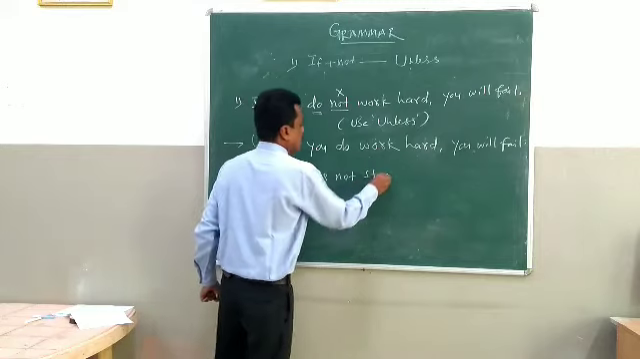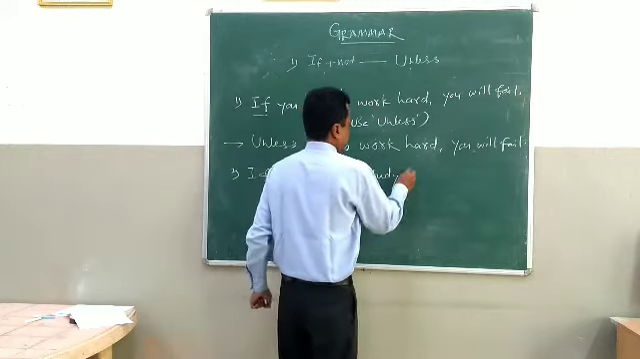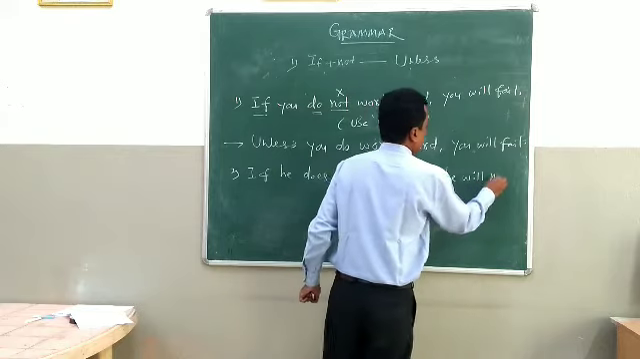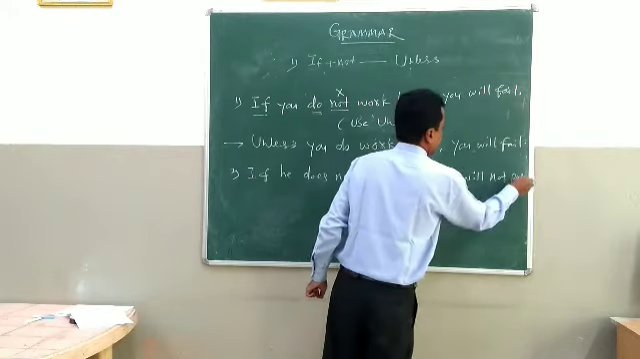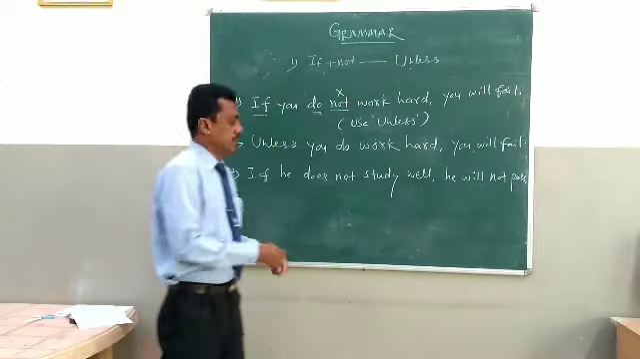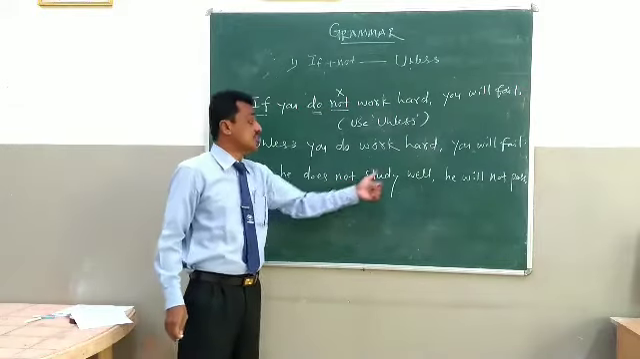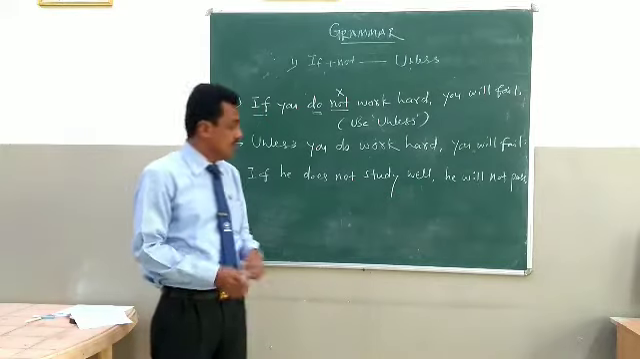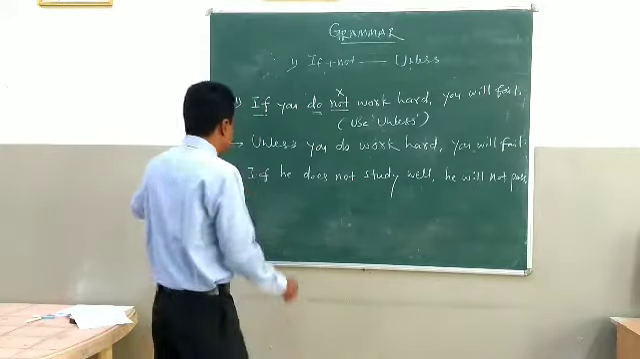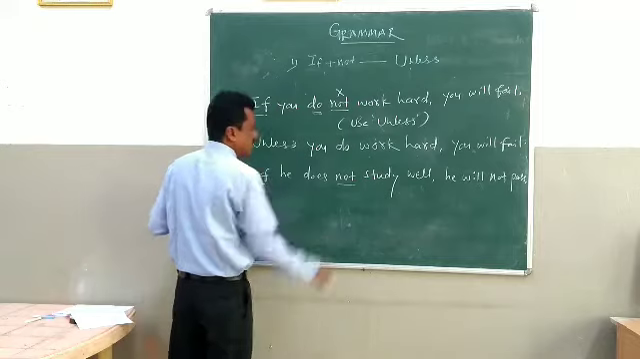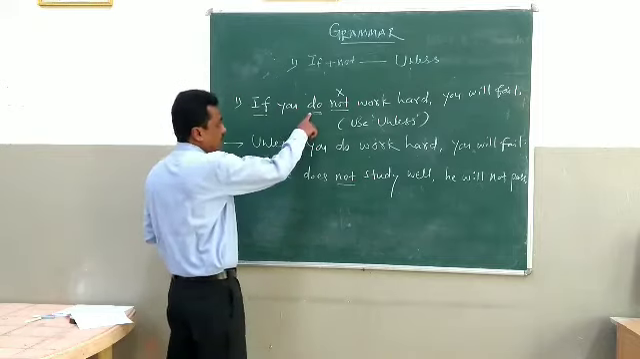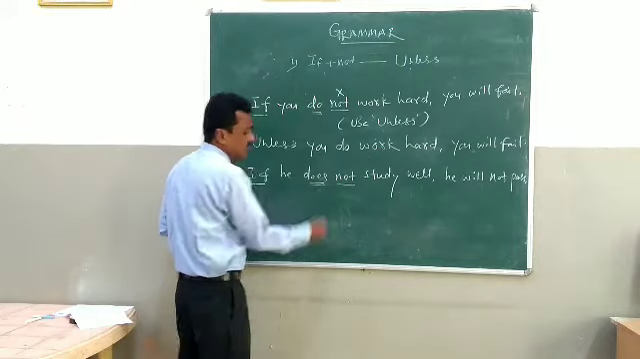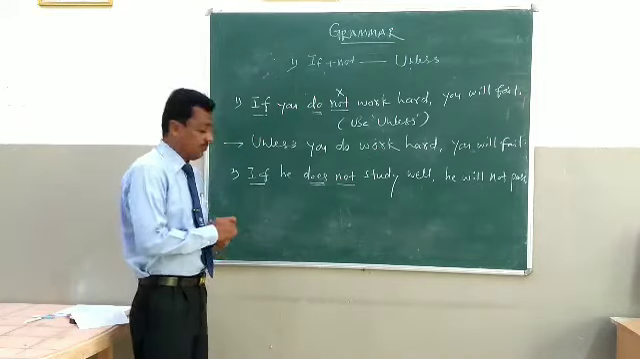If he does not study well, he will not pass. If he does not study well, he will not pass. This is the example here. So if is there, not is there. In the upper sentence, the first sentence, do was the auxiliary verb. In this particular sentence, does is the auxiliary verb.